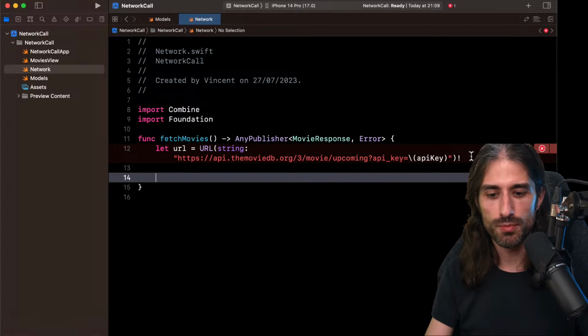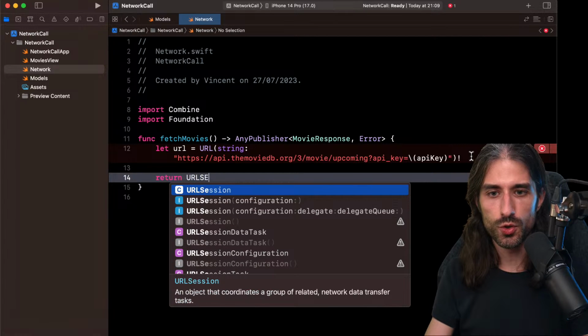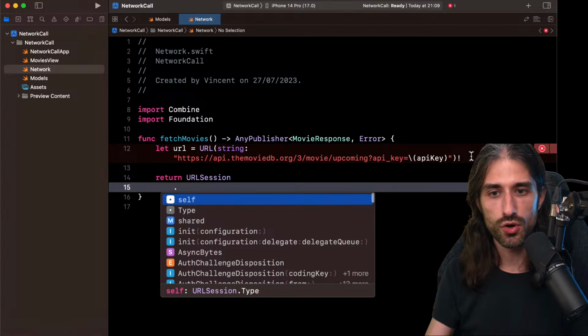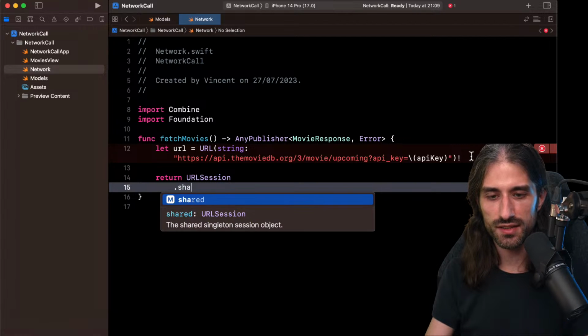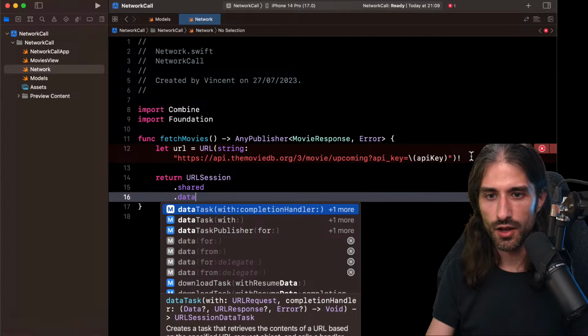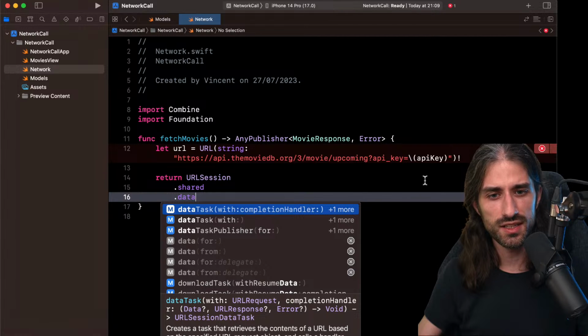From that, time to make the network call. So we're going to use our good old URLSession that we are already familiar with when we want to make a network call using a completion handler. So we get the shared URLSession, and we would have created a data task with a completion handler had we been writing completion handler based code.